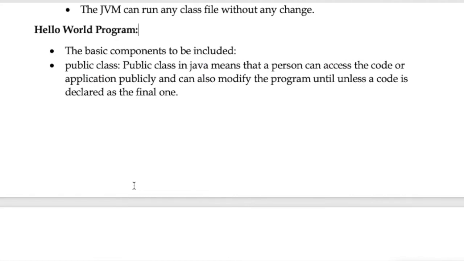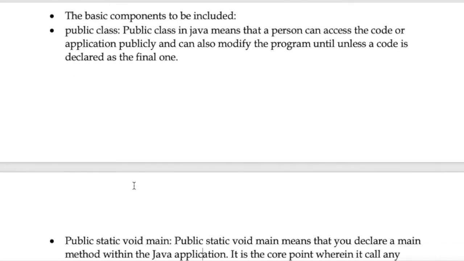The basic components to be included are public class. Public class in Java means that a person can access the code or application publicly and also modify it unless it is finalized. In C we write some basics like hash include stdio.h, and that is only limited to that extent. After compilation you can make changes, but not at the time of editing.